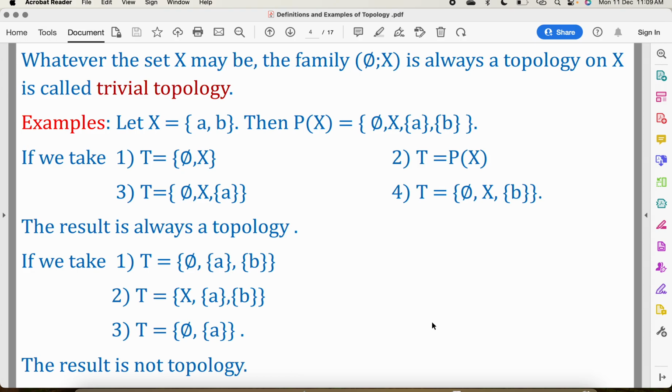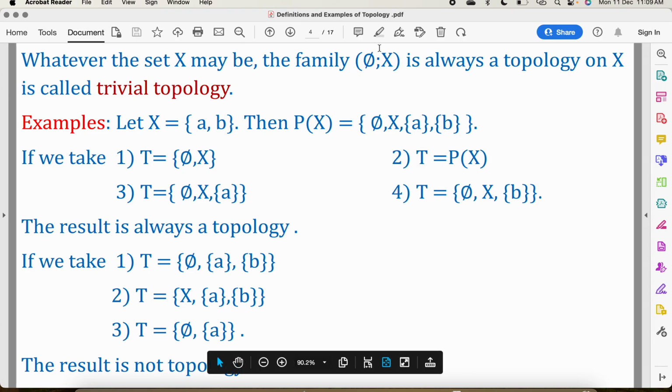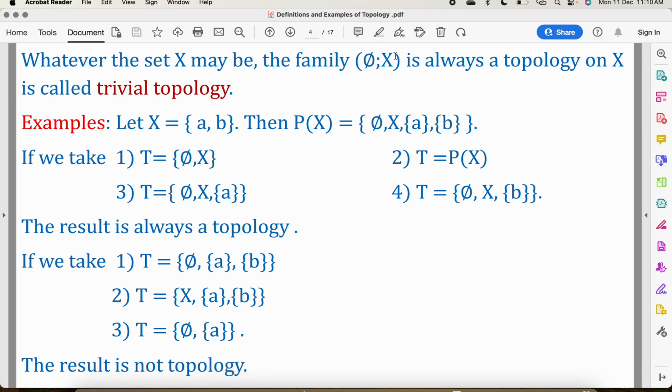Whatever the set X may be, the family consisting of empty set phi and whole space set X is always a topology on X, and we call this family a trivial topology because we notice that this satisfies all the three properties of a topology.